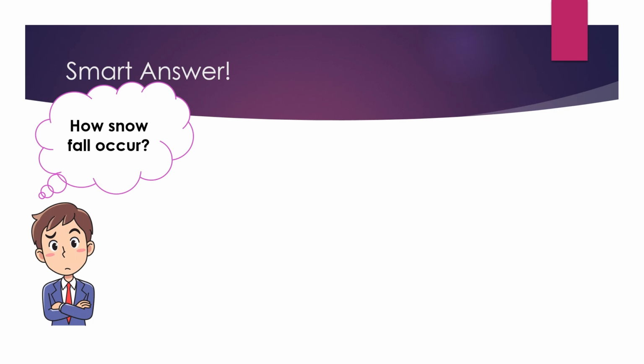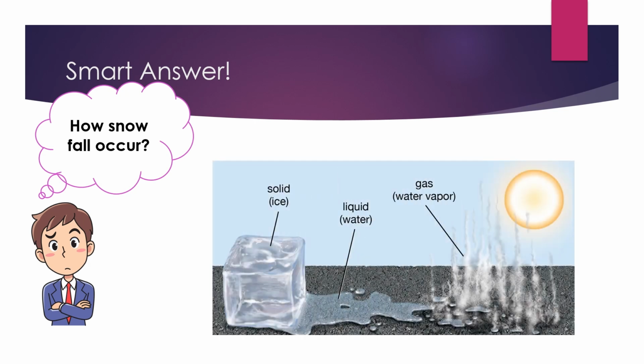My first smart question was, how does snowfall occur? Have you found out the answer already? Alright, let me show you the answer now. Okay, before that, you need to understand the change of the state of matter. An ice cube is initially solid, and if we heat it up, it will become liquid and finally it will become water vapor, which is a state of gas. This is basic knowledge you need to have in order to understand how snowfall occurs.